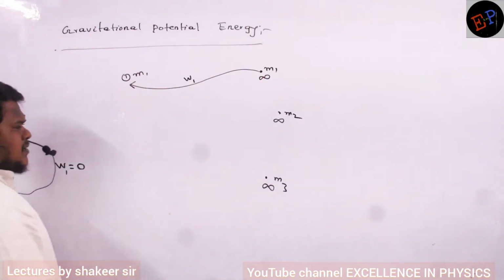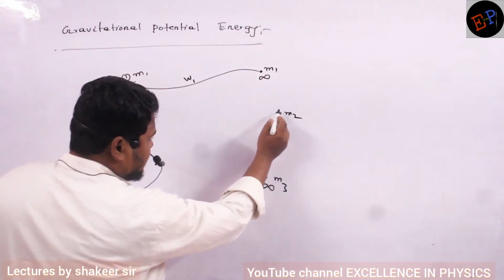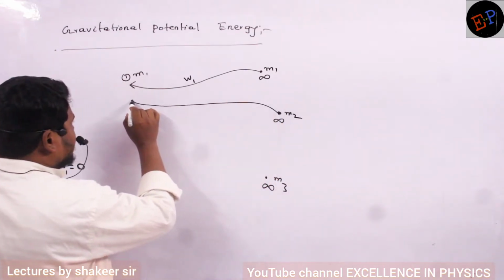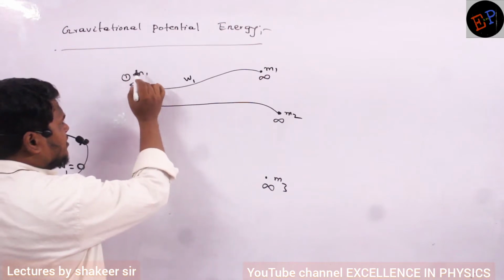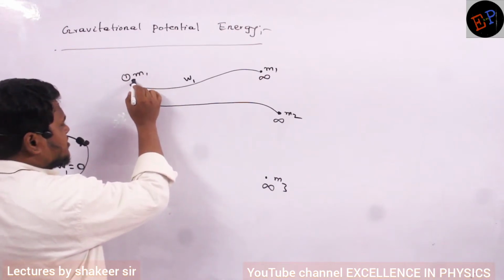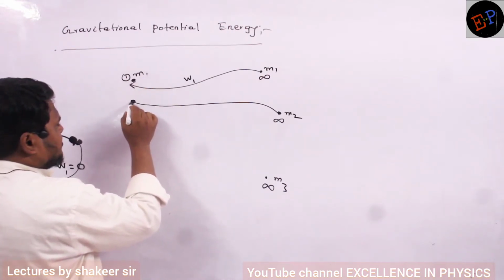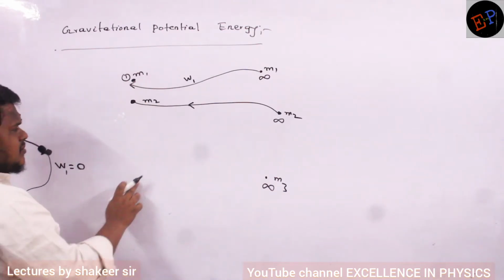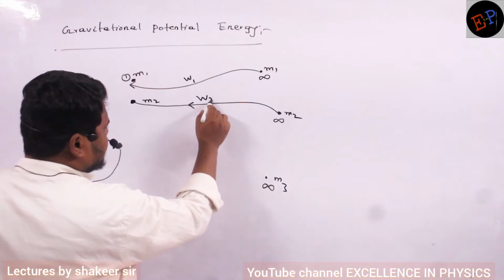Now, I will take this second mass, which is again at a very large separation, and I want to bring this mass to a particular distance in the gravitational field of mass m1. So mass m1 is present here. Now I am placing mass m2 here. Are you able to understand? Mass m2. Now here the amount of work done is W2.